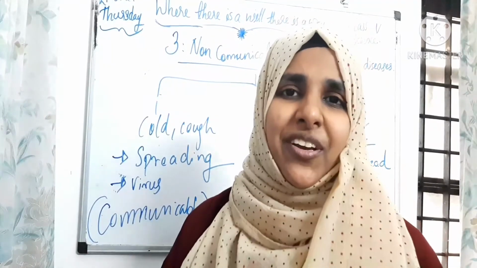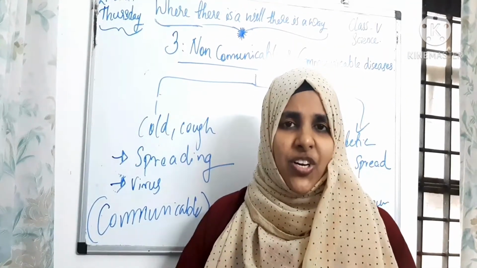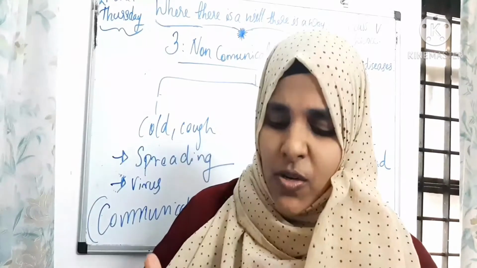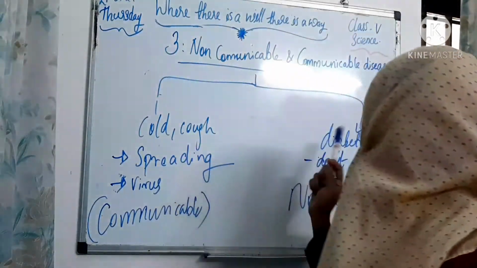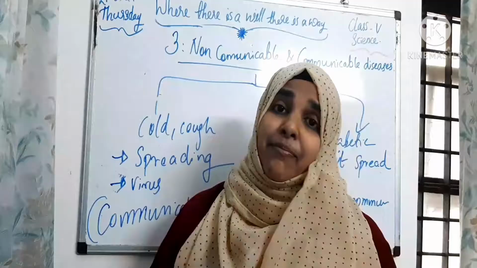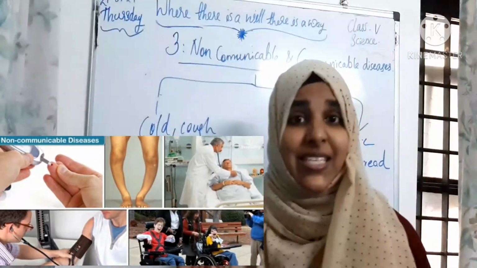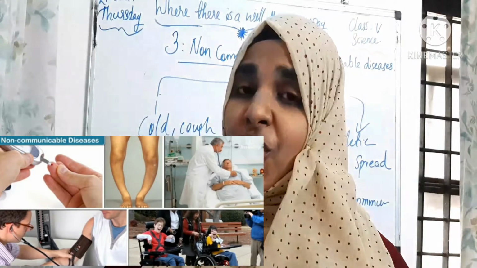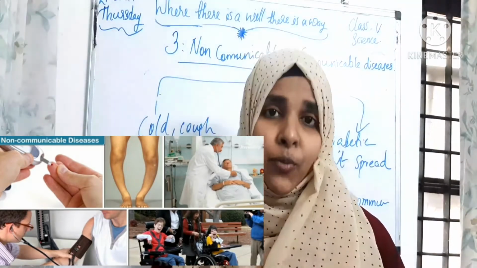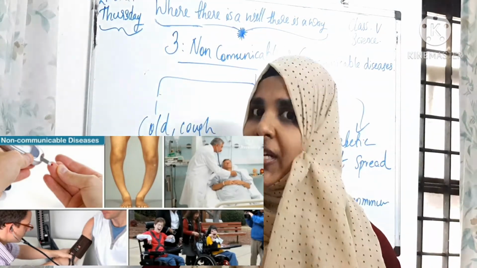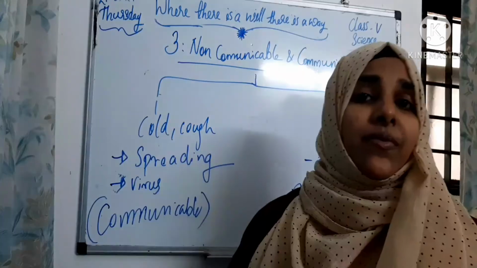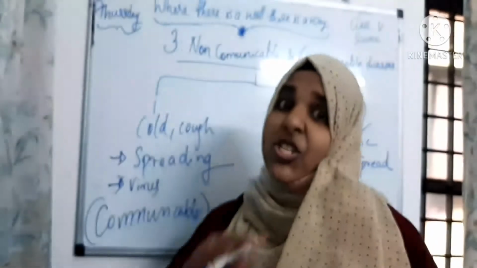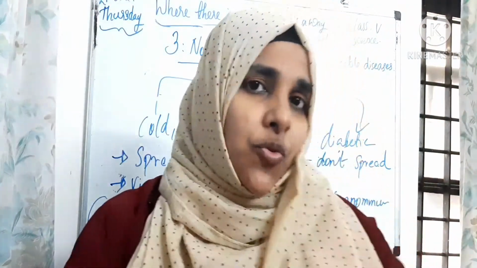So how do these communicable diseases come to our body, children? They are caused by some microorganisms. Clear? But what about non-communicable diseases, children? Mainly, non-communicable diseases come from deficiency of some nutrients in our body, like marasmus, kwashiorkor, night blindness. These are all deficiency diseases. These are all non-communicable diseases also, right?